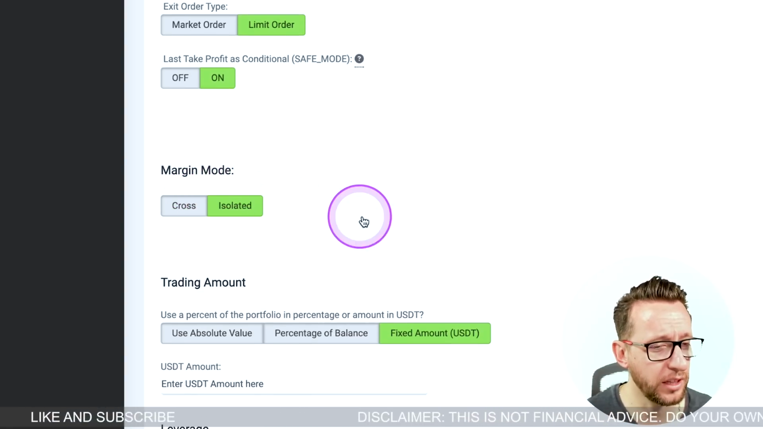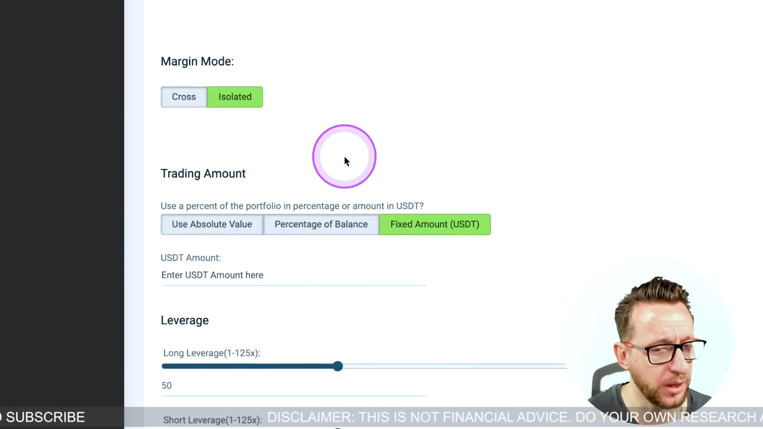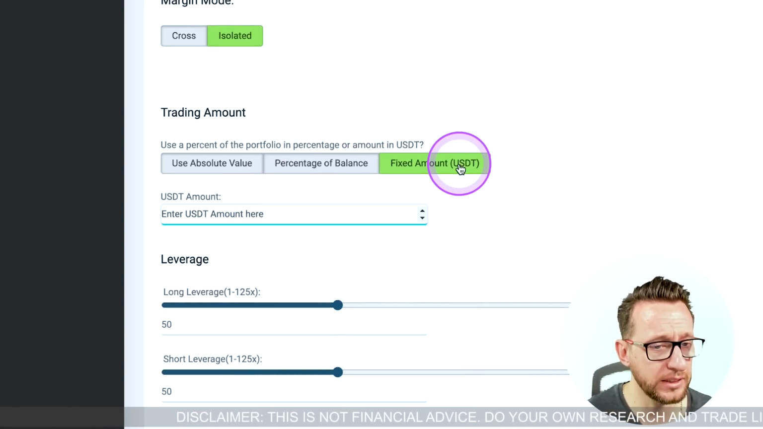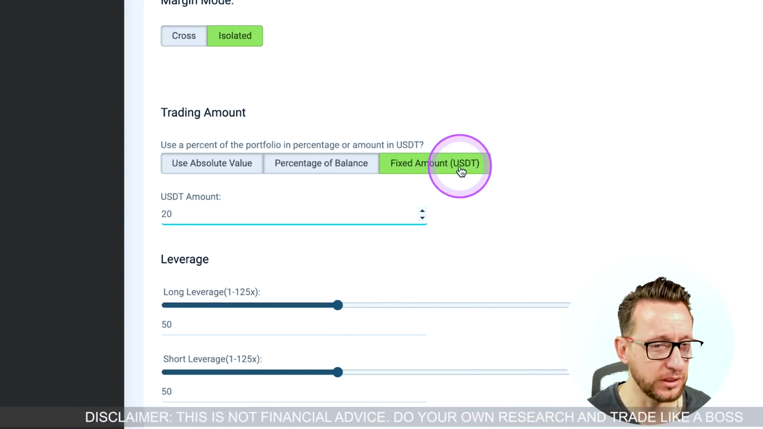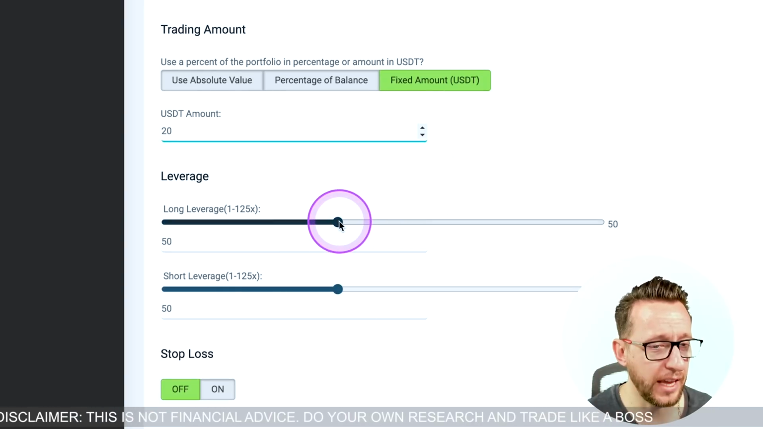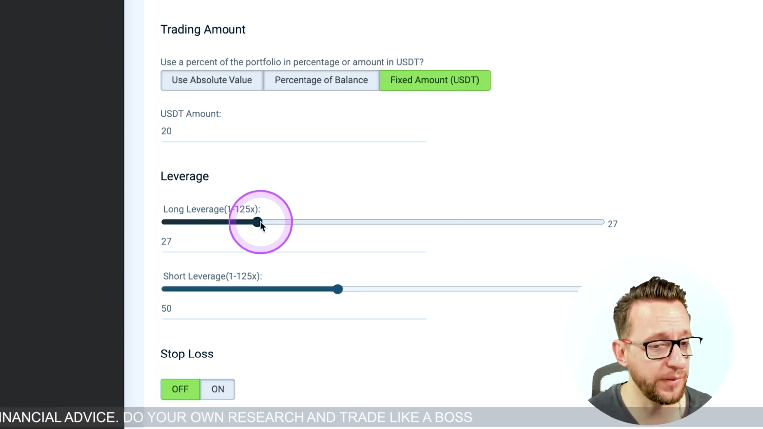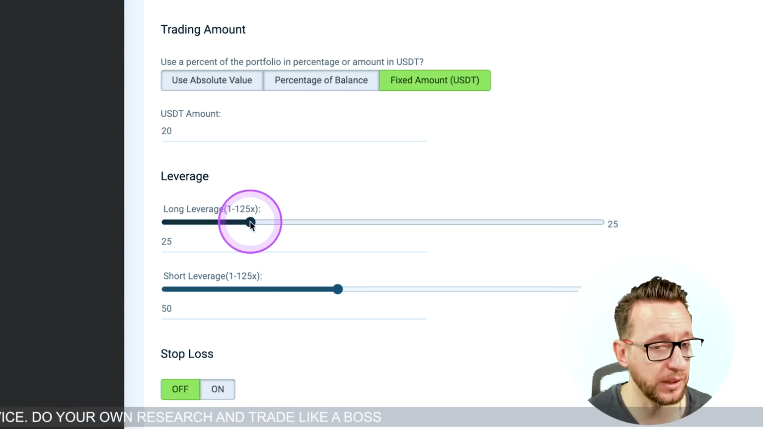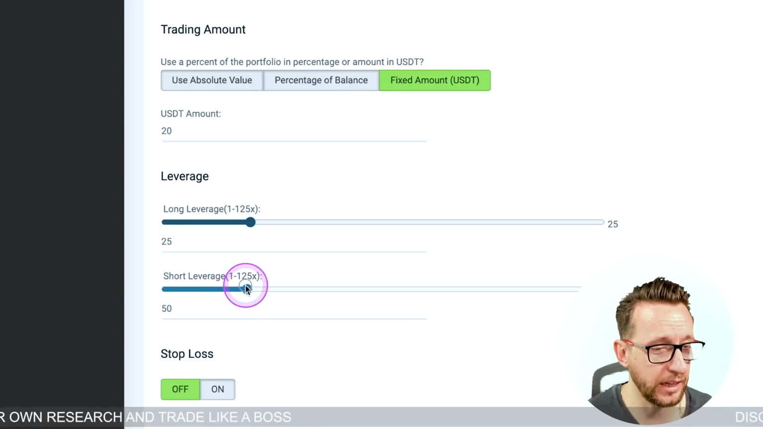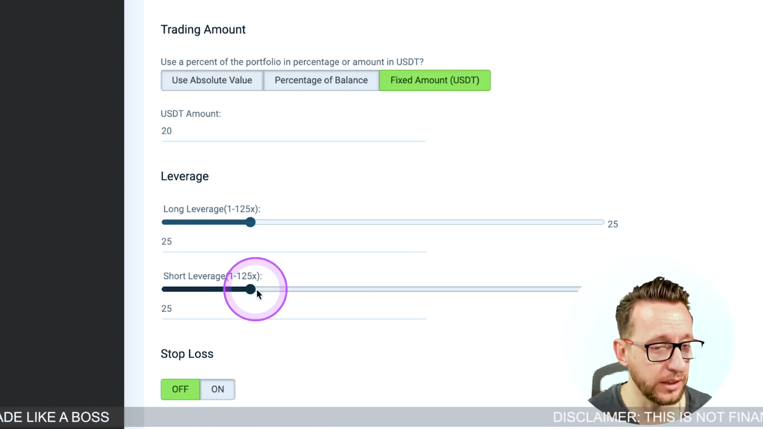Now we've got our margin mode. We have cross or isolated. I've always used isolated personally myself. We have a fixed USDT amount. I'm going to use $20 here. We're on a 50x margin. Let's take that down. We're on a 25 leverage. I want to be 25 leverage here. 50 and 25 is very high leverage. Be very careful when you're using leverage.